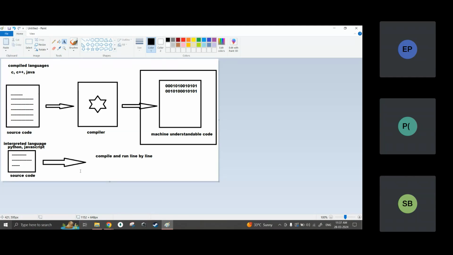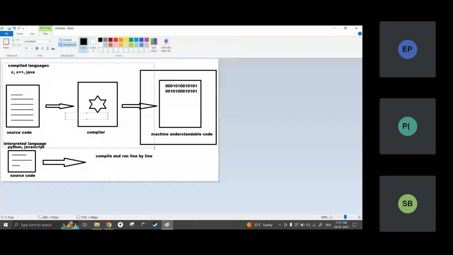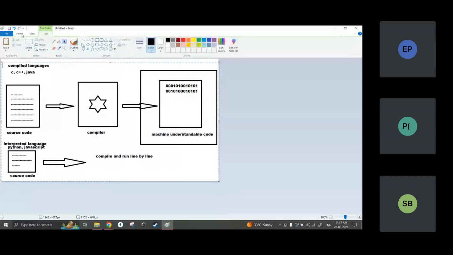So for that I will take a small example, where we now know how compiled languages and this thing are working, right? So let us take a small example. I'll delete all these things. Wait 1 second.